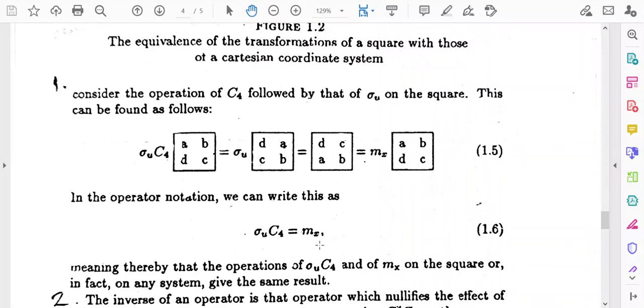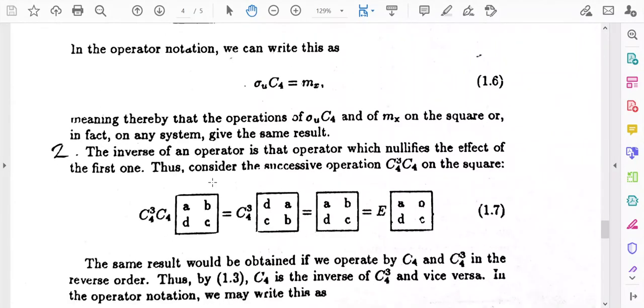And in a similar manner, you can take any two elements of the group, and you will find that if you operate two elements successively, then you will obtain a new element which belongs to the set. It is not an element which is outside the set. After the operation of two elements, you will obtain an element which also belongs to the set. That means the closure property holds for the elements of symmetry transformation of a square.